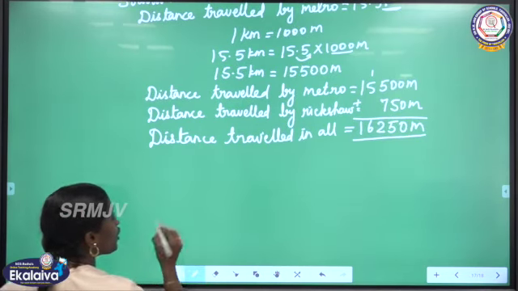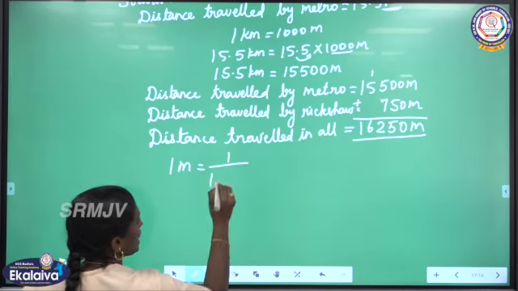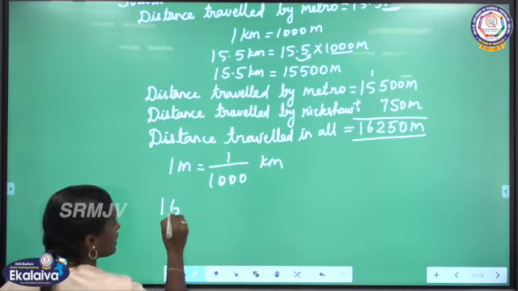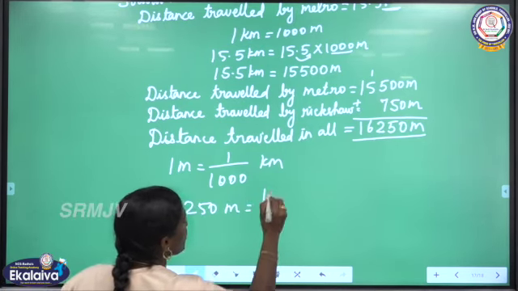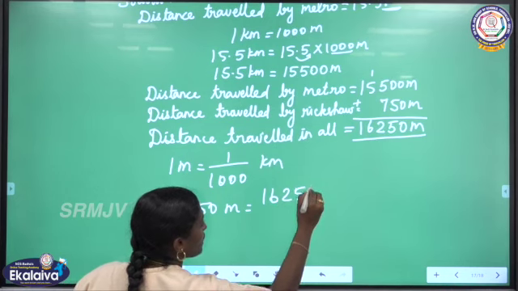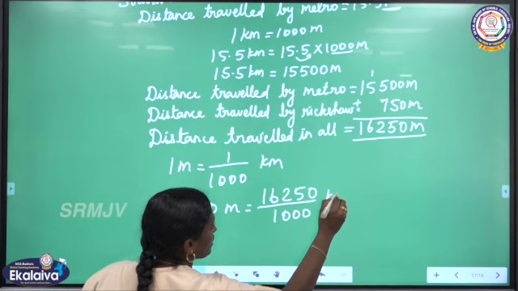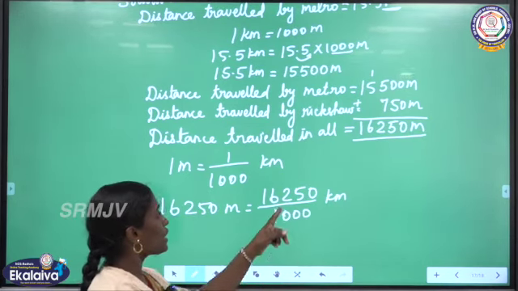So meter to kilometer, 1 meter is equal to 1 by 1000 kilometer. Here we have 16,250 meter, which is equal to 16,250 divided by 1000 kilometer. While dividing a number by 1000, we have to keep the decimal point.